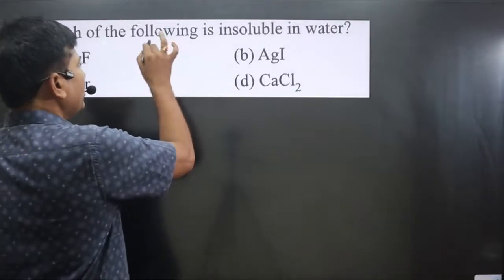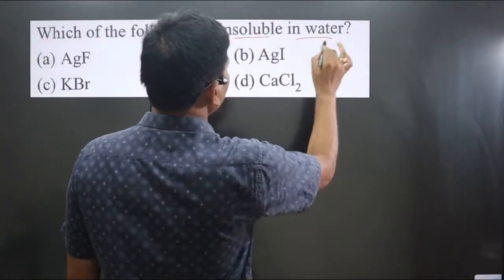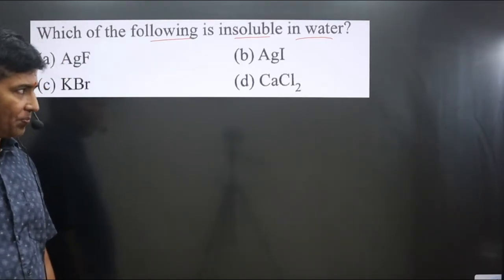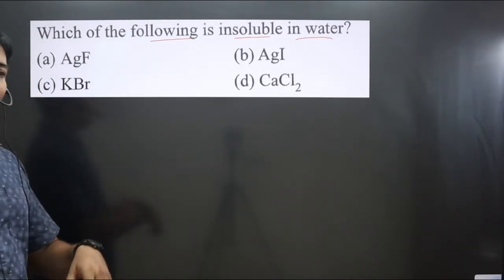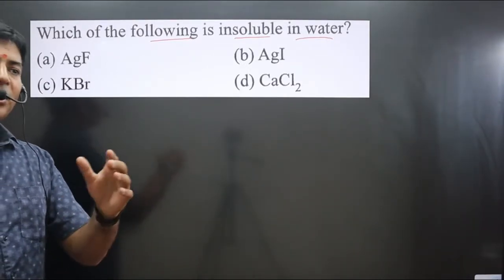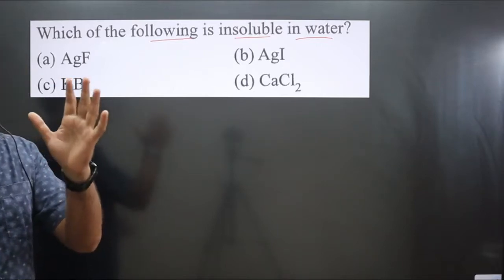The question says which of the following is insoluble in water. We have to determine which one is insoluble in water. And we have learned covalent compounds are less soluble in water. Ionic compounds are more soluble in water because they can easily dissociate into ions in water.